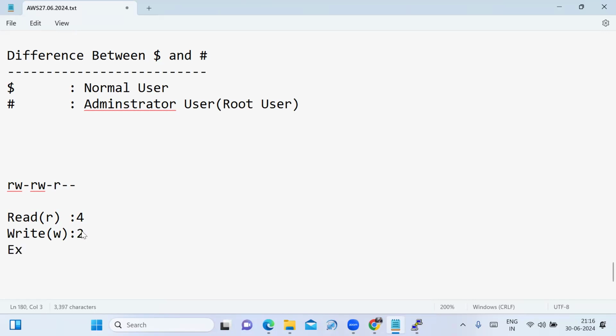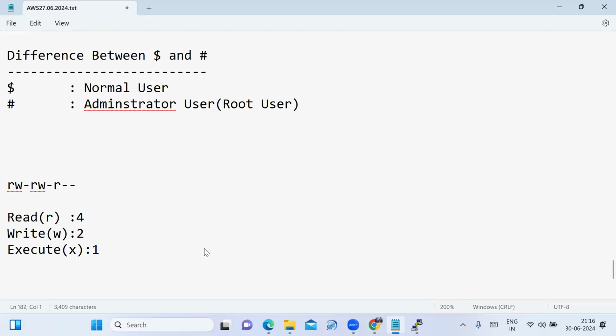Next, one more is execute, denoted by the letter x. In a Unix-type system, you cannot run or execute a program unless execute permission is set. It is represented by the number 1.